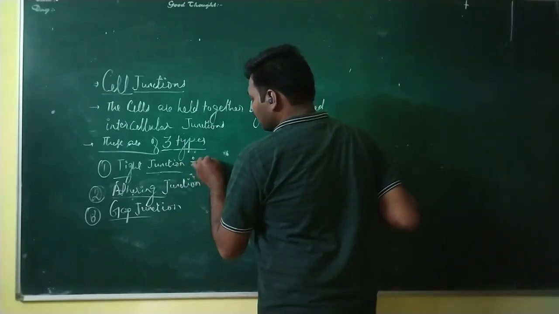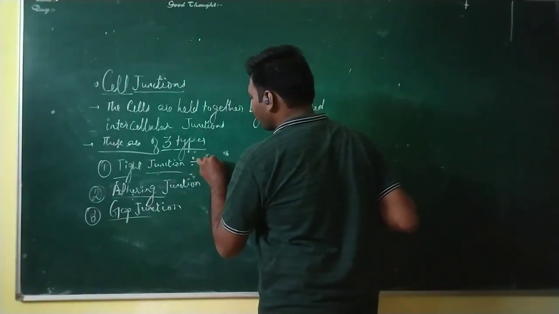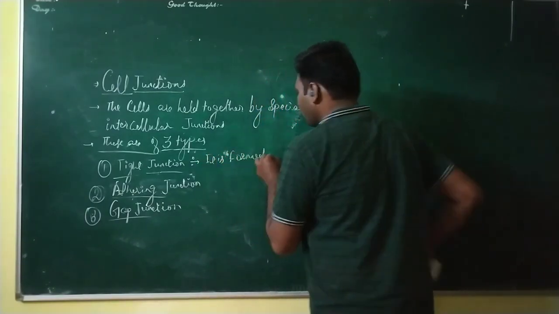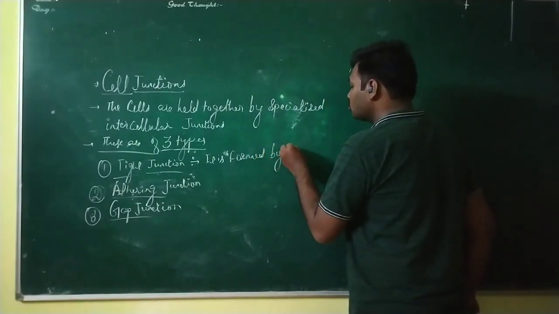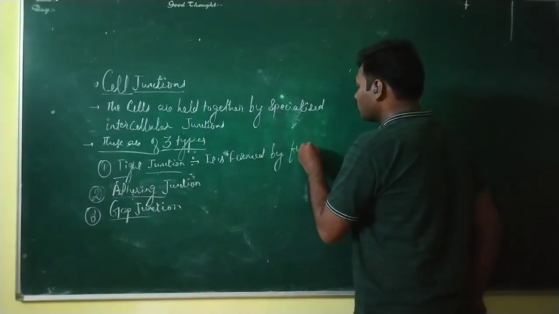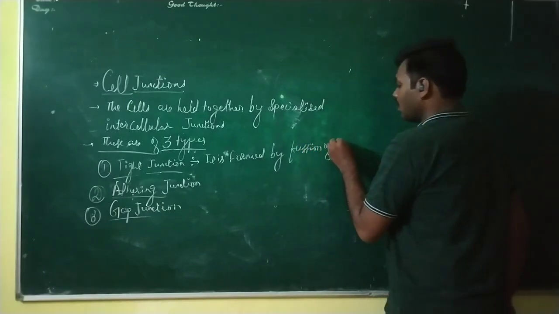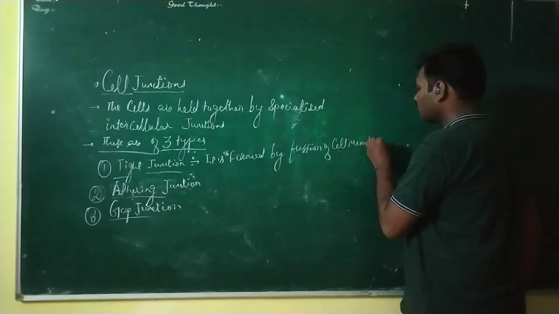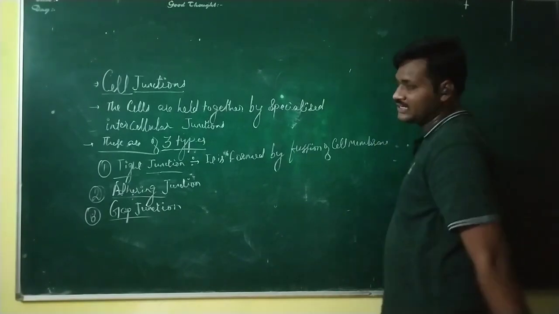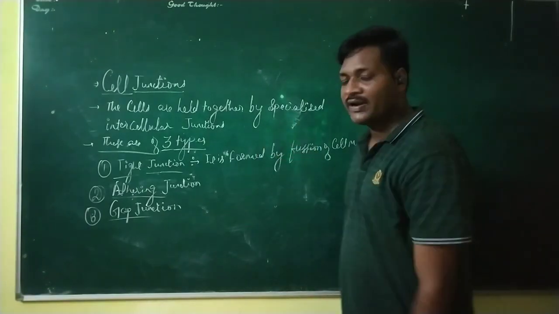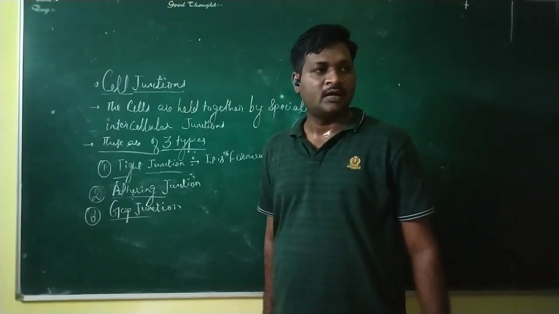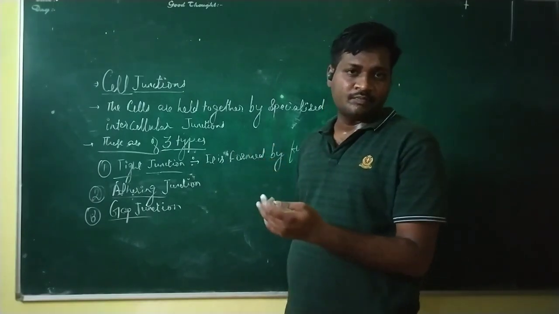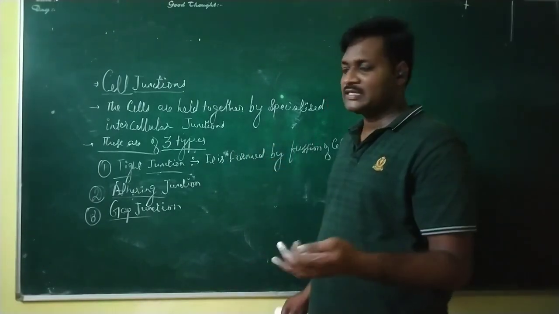So, it is formed by fusion of cell membrane of adjacent cell. Okay, and its main function is to prevent the leakage from the cell. If there is any damage to the cell, there may be leakage. So these tight junctions are there, due to which the leakage can be stopped.